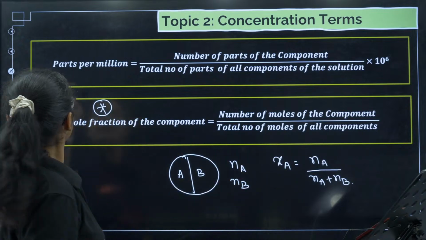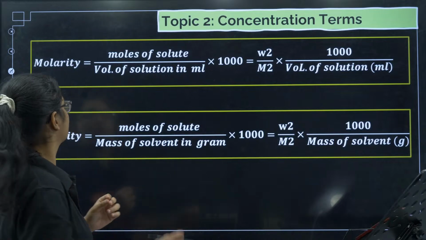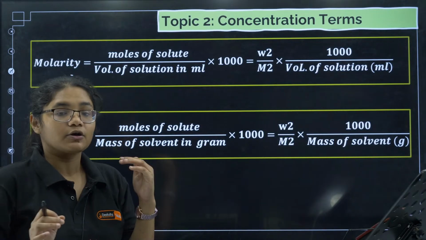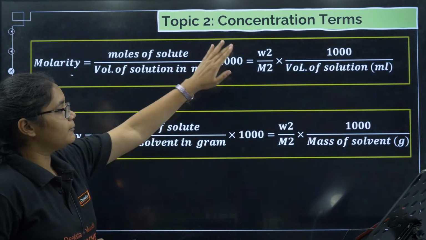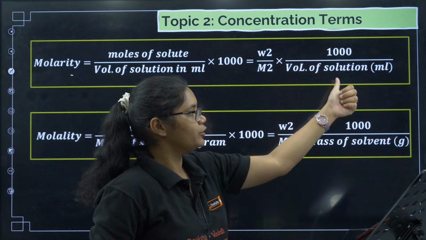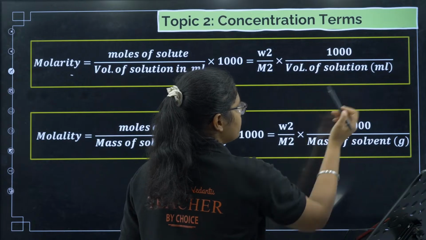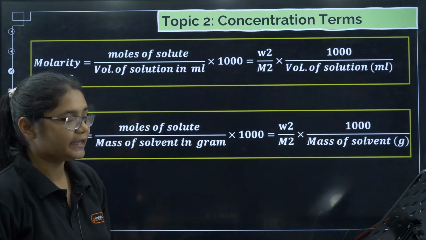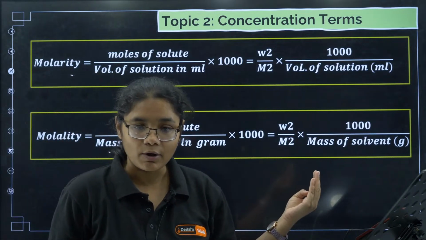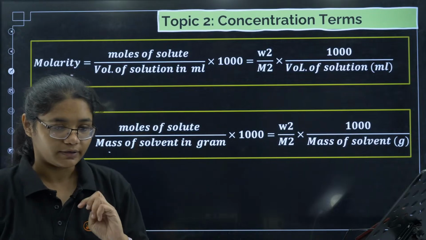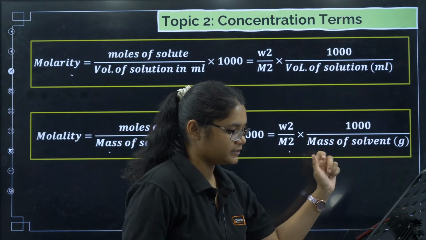This is important. Coming to the next topic, that is molarity. Again, we know where we have to use molarity: in osmotic pressure, colligative properties, right? What's the formula of molarity? W2 by M2 into 1000 by volume of the solution in ml. Clear? Next, molality. It is used in elevation in boiling point and depression in freezing point, right? What's the formula for molality? W2 by M2 into 1000 by mass of the solvent. Okay.